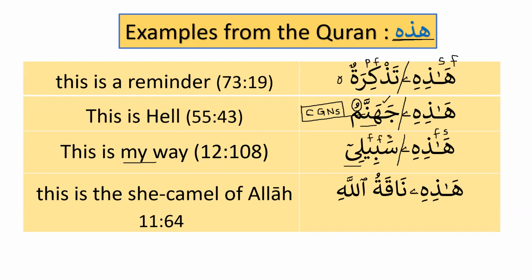Then we have hadihi naqatullahi. This is the she camel of Allah. So now we can see, would you please, anyone write the 4D in here? Okay, yeah, so someone inshallah definitely will write. So hadihi naqatullahi, this is the she camel of Allah. Okay, naqa has only dhamma. Why is it only dhamma over here? Why not tanween? Yes, students, come on. Because this is the thing possessed, and this is the possessor, mudaf, mudaf ilaihi. And we know that mudaf is always right.